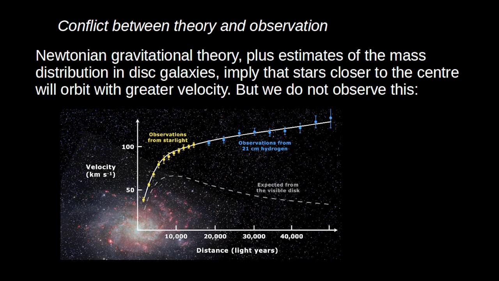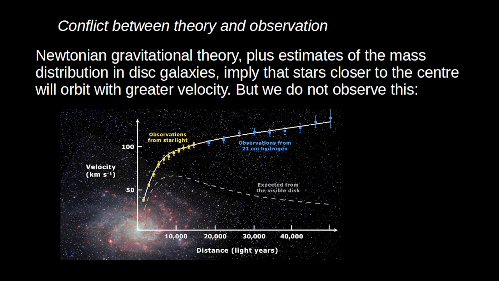So first of all, the most familiar kind of inconsistency occurs when there's a conflict between theory and observation. There are countless examples of this. Colyvan gives the example of the galaxy rotation problem. So Newtonian gravitational theory plus our estimates of the mass distributions within disk galaxies imply that stars closer to the center of the galaxy will orbit with greater velocity than stars further from the center. So there should be a decline in speed as you move away from the center. It turns out, however, on the basis of estimations of speed from Doppler shifts, that many disk galaxies either have flat rotation curves or the speed actually increases the greater the distance from the center.